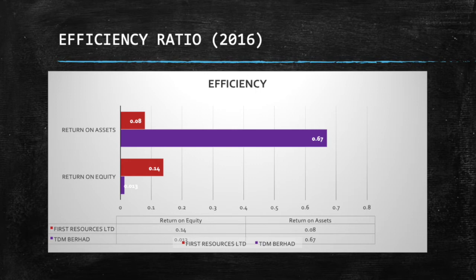Additionally, the return on assets indicates that for every $1 of assets that is made available to the firm, the management of First Resources Limited is able to generate a return after tax of $0.08. Apart from that, the inventory turnover shows the inventories produced or purchased and sold by First Resources Limited Company need to be replenished 4 times per year.